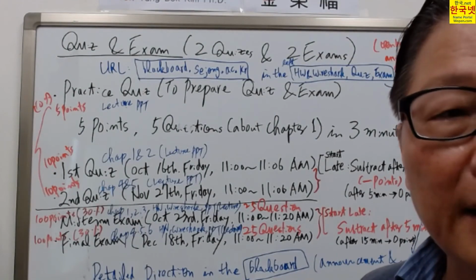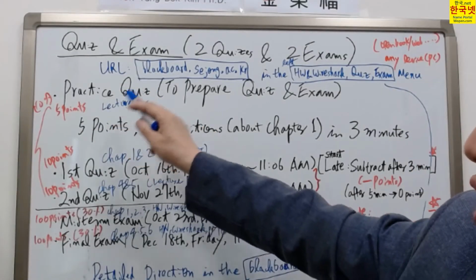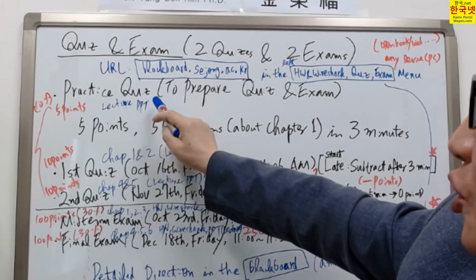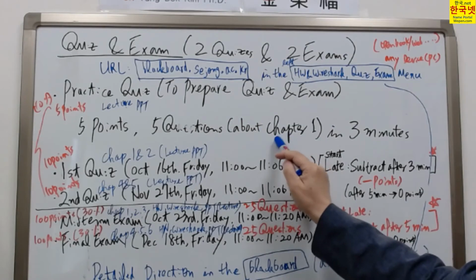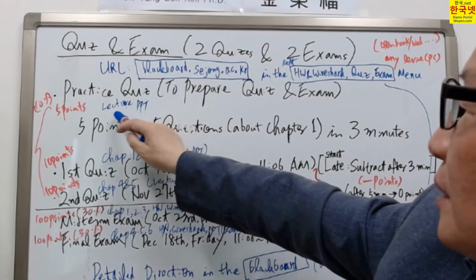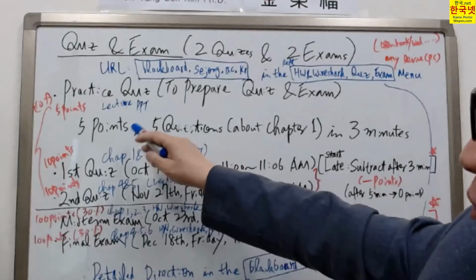I will explain a little bit more about the scope of each test. First, about this practice test, the scope will be, as I mentioned already, chapter 1, the lecture and the PPT. From that content, I will ask 5 questions.